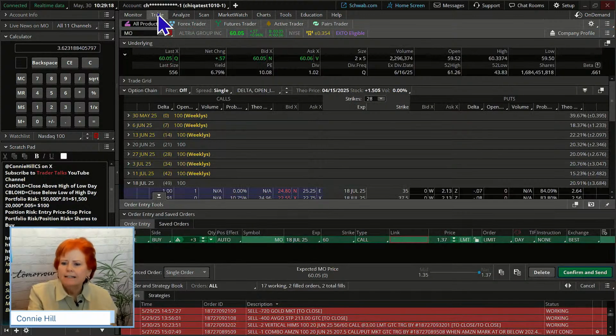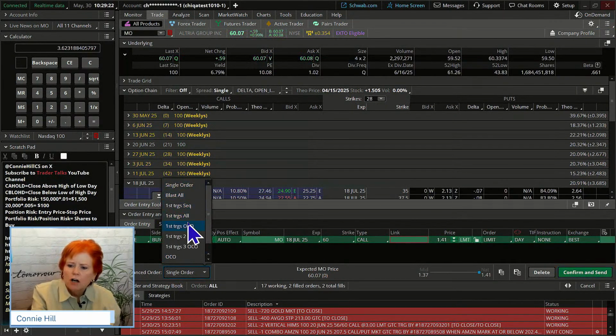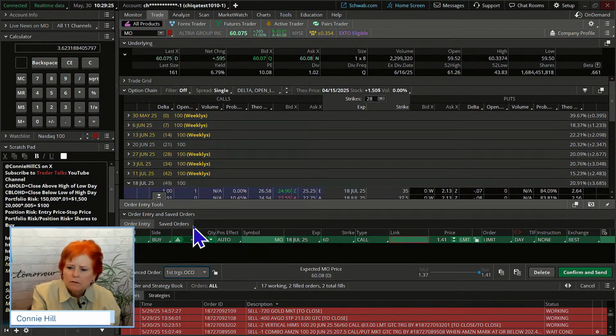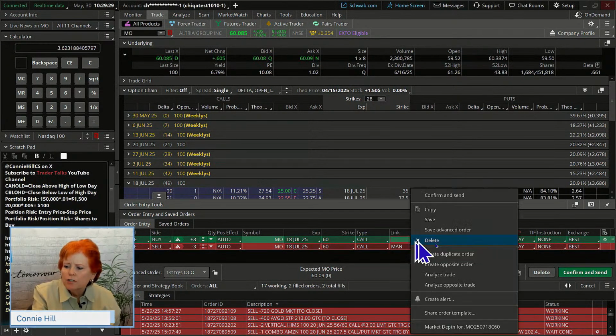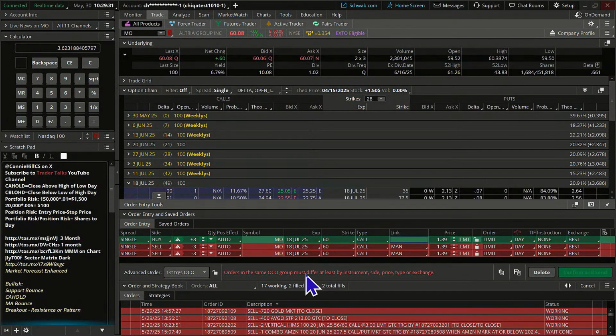Okay. So let's set this one up this way. Let's go. First triggers OCO right there. And we're going to create 2 opposite orders. And then we're going to configure those.